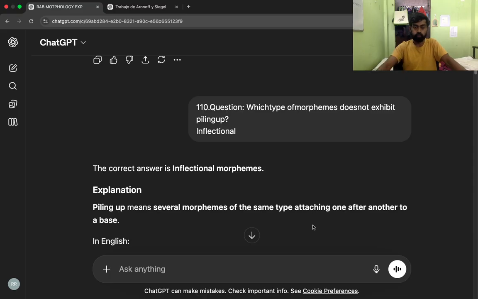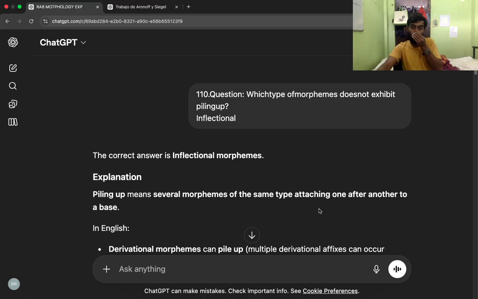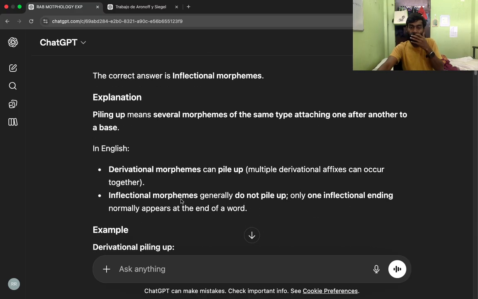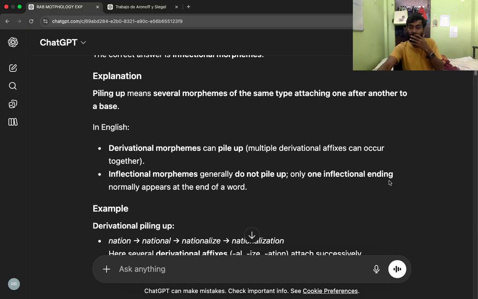The correct answer is inflectional morphemes. Explanation: piling up means several morphemes of the same type attaching one after another to a base. In English, derivational morphemes can pile up. Multiple derivational affixes can occur together. Inflectional morphemes generally do not pile up. Only one inflectional ending normally appears at the end of a word.